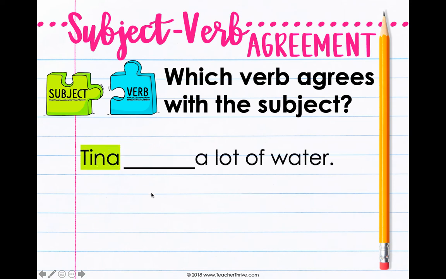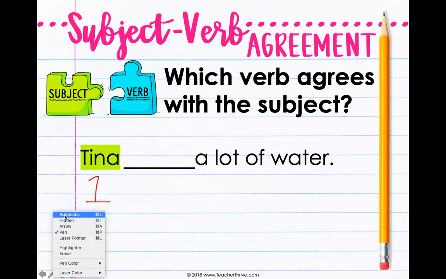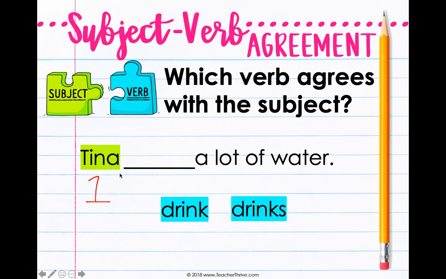Now, Tina. We have to ask ourselves, it's not an I, it's not a you. So now we have to ask ourselves, how many people am I talking about? Well, I'm only talking about one. When I'm talking about one person, when my subject is singular, what's going to happen is my verb has to have an S. Tina drank a lot of water or Tina drinks a lot of water? Drinks. When the subject is only one, the verb has an S.